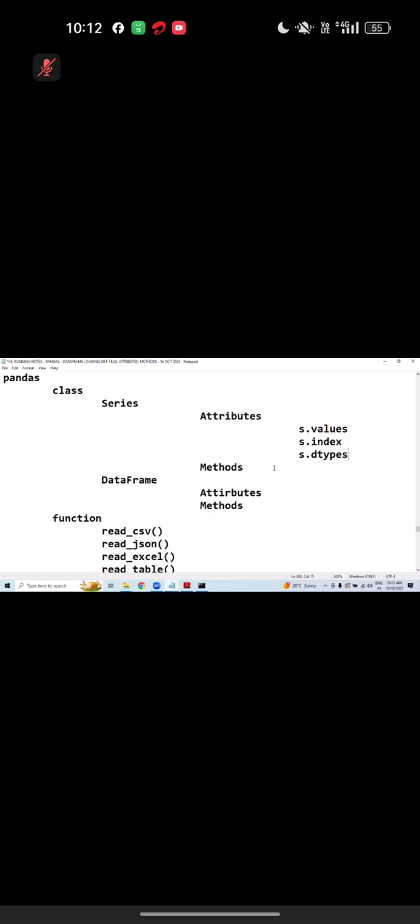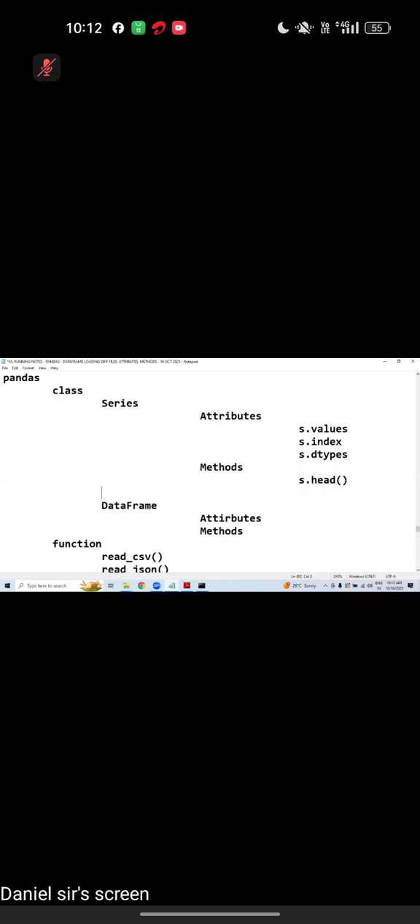I could extend it further. For example, s dot values, s dot index, s dot dtype. Then next, methods: s dot head method, s dot tail method, s dot sum method. Like this I can even write one small chart, even a big chart. We have a separate material.